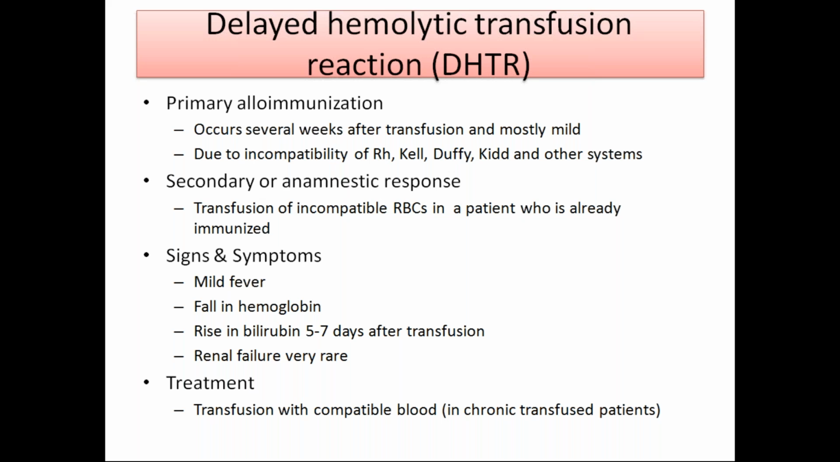Delayed hemolytic transfusion reactions occur in primary alloimmunization, occur several weeks after transfusion and are mostly mild, due to incompatibility of Rh, Kell, Duffy, Kidd, and other systems. These are the types of Rh system incompatibility. So a secondary or anamnestic response is seen in transfusion of incompatible RBC. Signs and symptoms include mild fever, fall in hemoglobin, rise in bilirubin 5 to 7 days after transfusion, renal failure very rare, and treatment includes transfusion with compatible blood component.